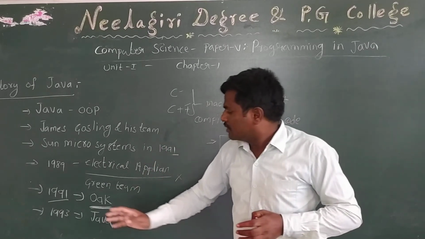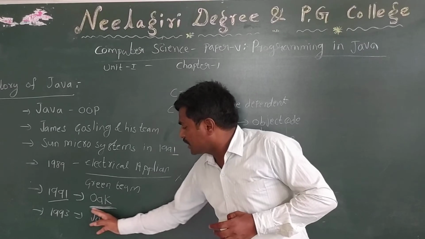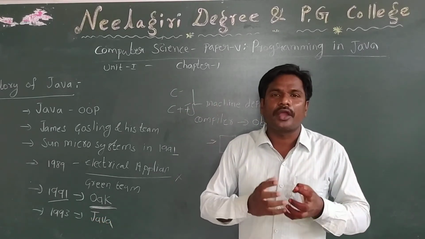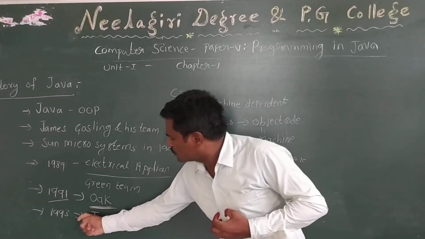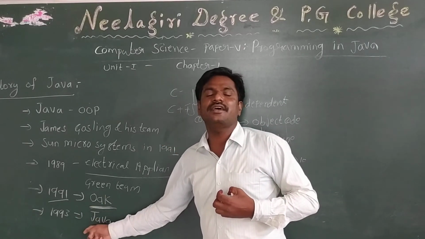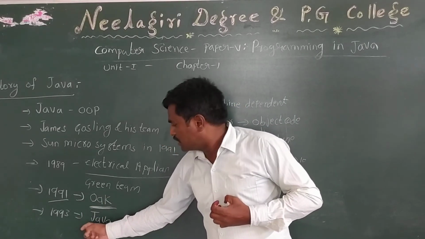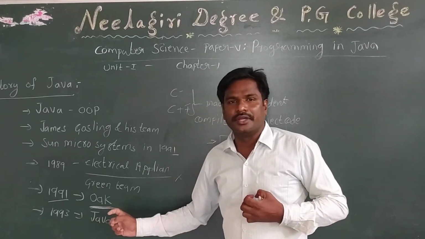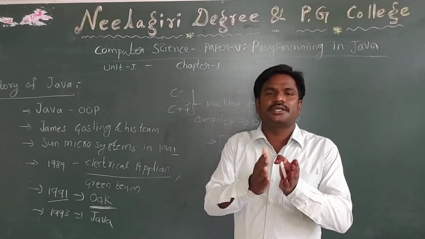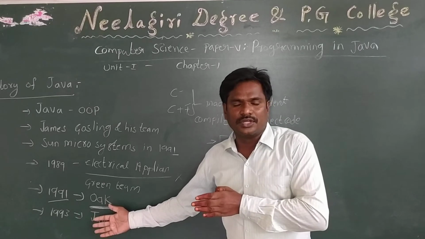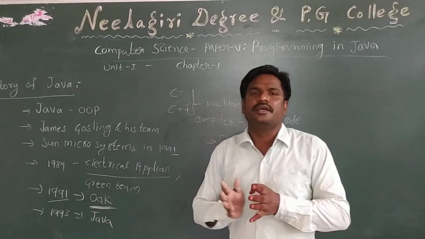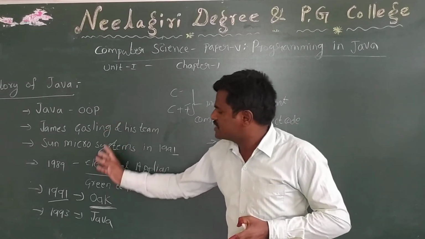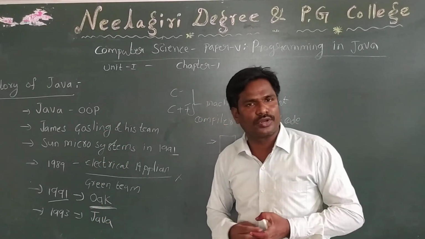Java coffee also gives strength to human beings, so we will also name this programming language Java. The name of the coffee is Java in the USA, so it is also named Java. This is the historical background of the Java programming language.